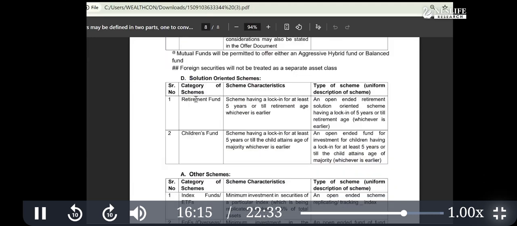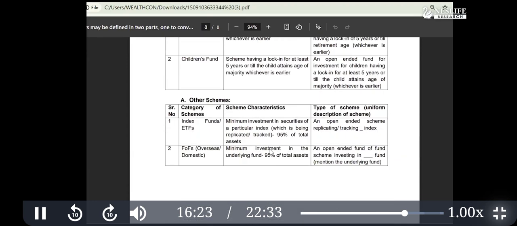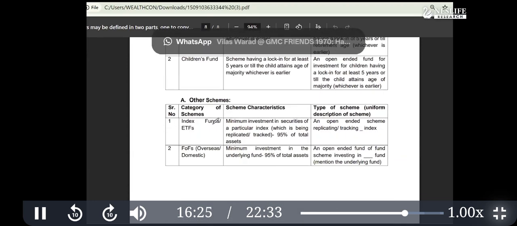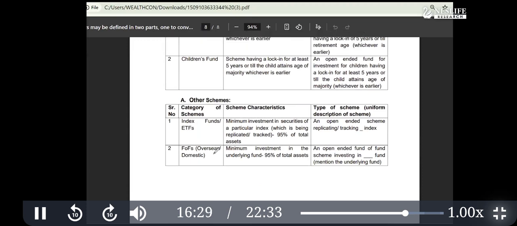Then next is solution oriented. Don't waste your time here because it has a lock-in period and is not much popular. Then ETF category and index fund. Then there is fund of funds as well. This fund of funds is an interesting category. They invest in other mutual funds and ETFs. That is why it is called fund of funds. Now here you'll see the interesting point, index fund and ETF.